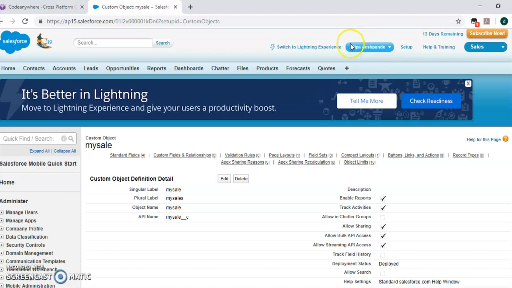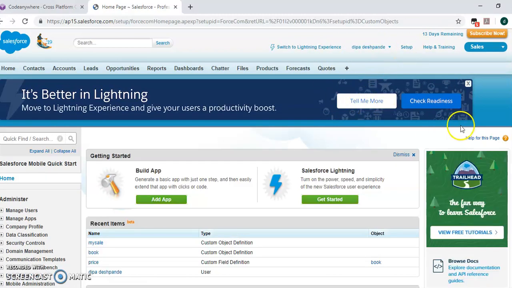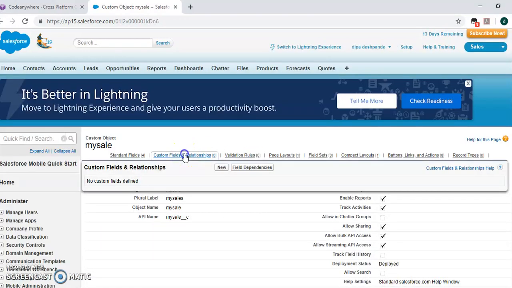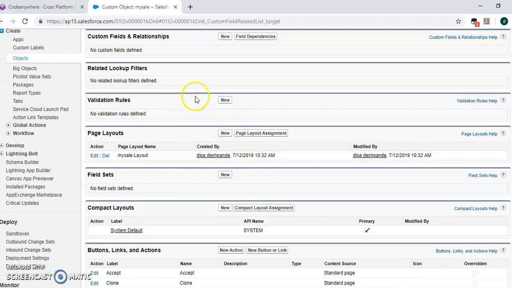Setup, object MySale. Here we create MySale. In that, go to Custom Fields and Relationships.